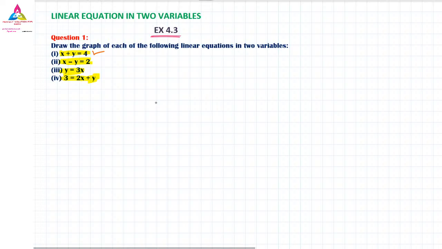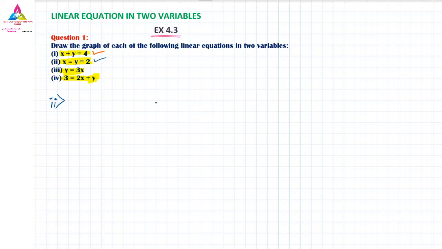Then we will move on to the next question, that is x minus y is equal to 2. Already solved, it seems, and all of you draw it in your graph book. You have to take the graph book and write all these things in it. The second one I am going to take now, because the first one was given as homework and you might have solved that. Both are a similar type, so it is not a problem.